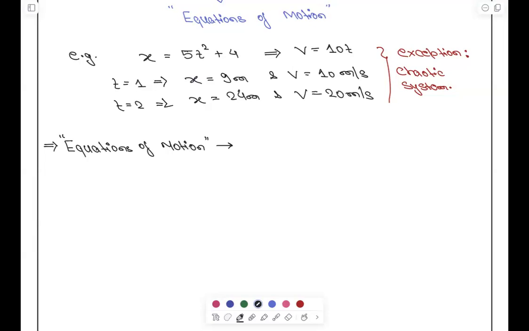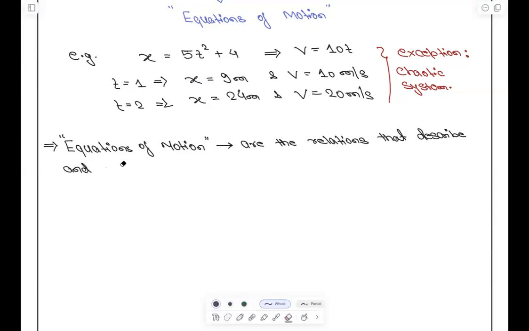चलो थोड़ा सा define करके लिखते हैं हम लोग. Equations of motion are the relations that describe and predict.